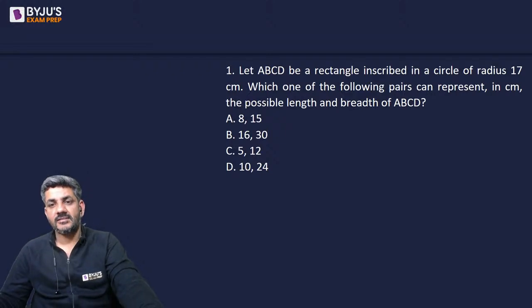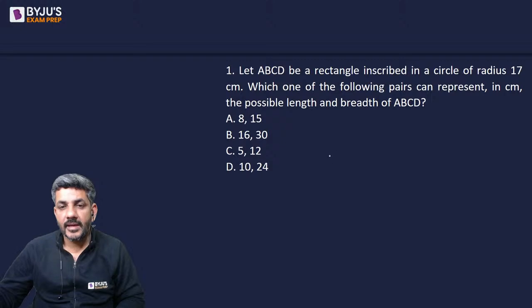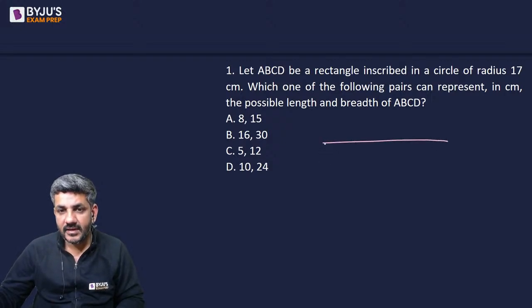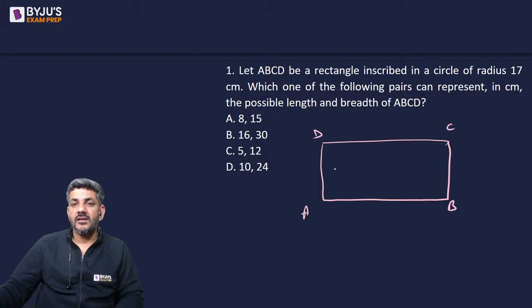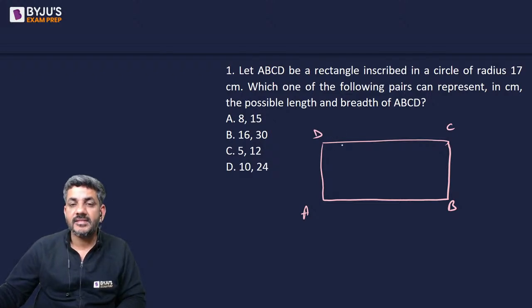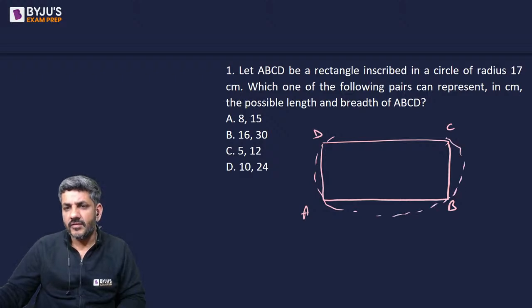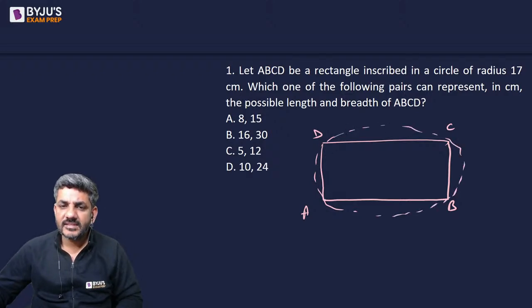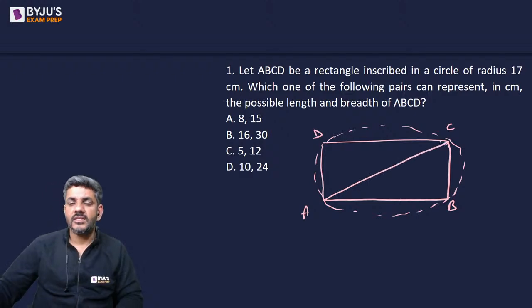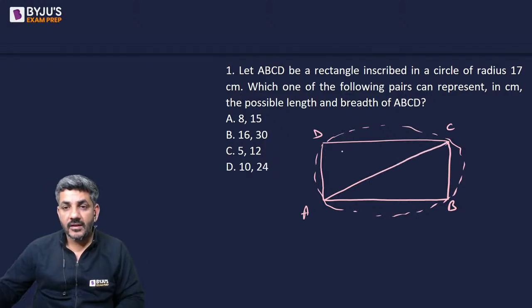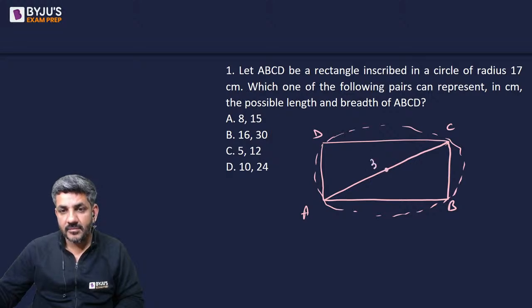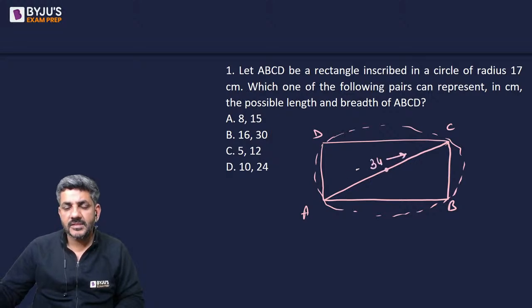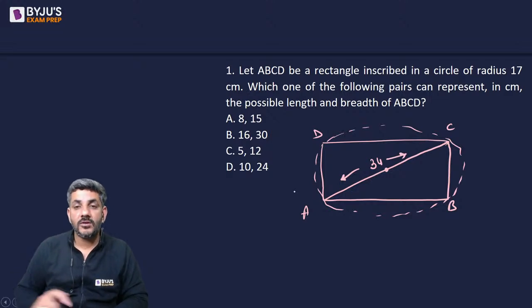So let's see what answer comes. We have got two answers. ABCD is a rectangle. Let me make the rectangle ABCD. It is inscribed in a circle of radius 17 centimeters. So there is a circle like this of radius 17 centimeters. Can I say the diameter of the circle is actually the diagonal of the rectangle? If the radius is 17, the diameter will be 34. So the diameter, that means the diagonal of the rectangle, is equal to 34.